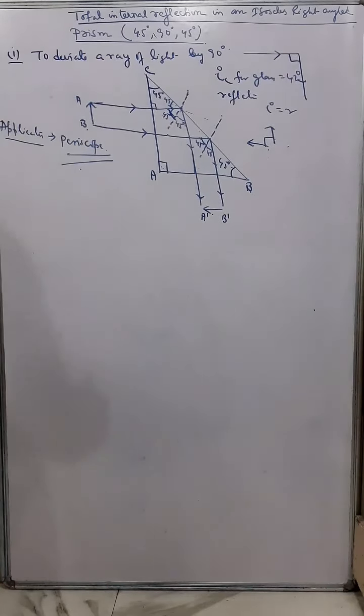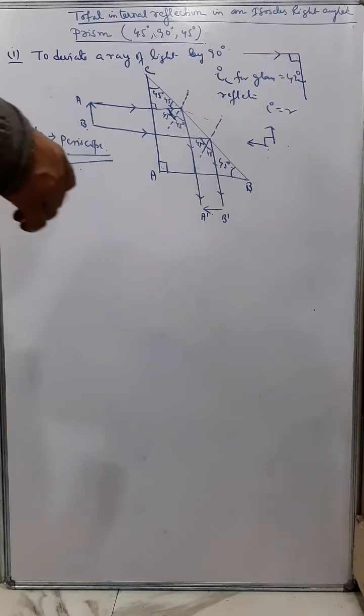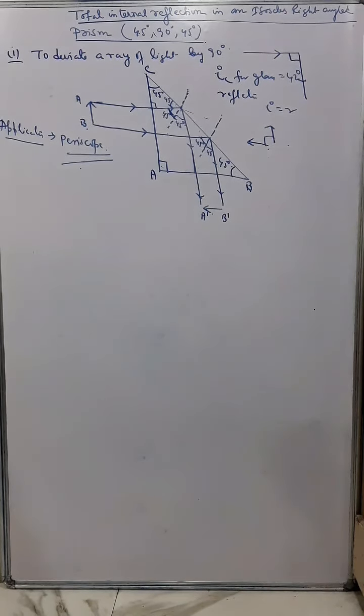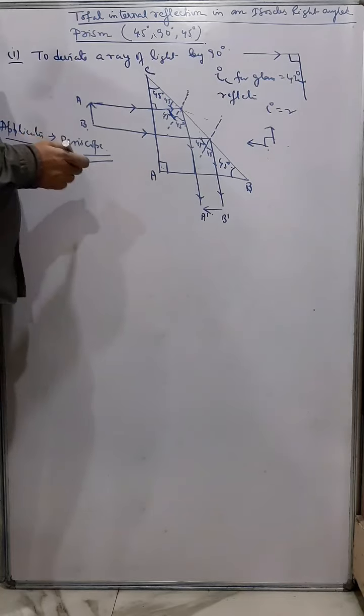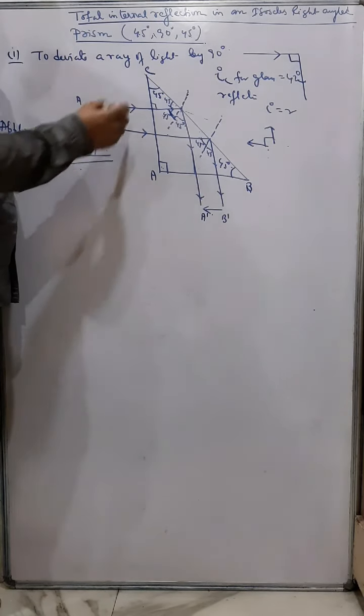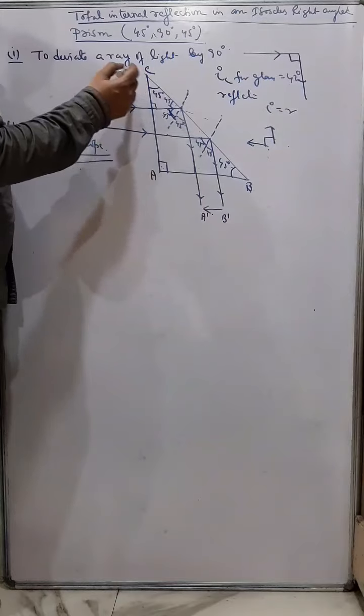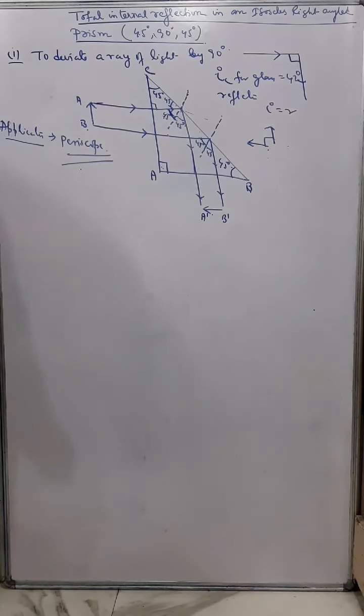And what is the application of this system? Where do we use this application? We use it in a periscope. And you know, in a periscope we use sometimes plane mirror also, but always remember that the image formed in a prism is due to total internal reflection, but image formed in a plane mirror is due to normal reflection.